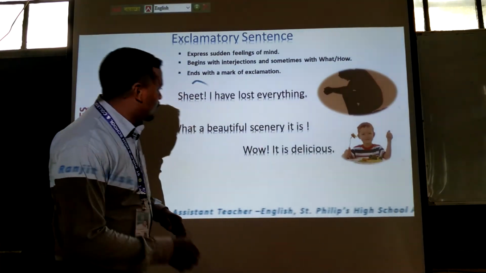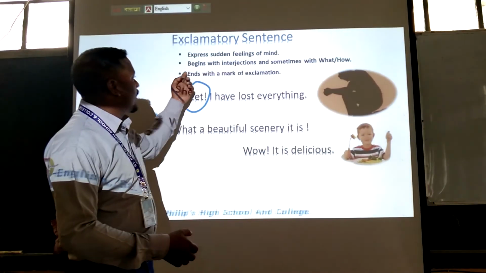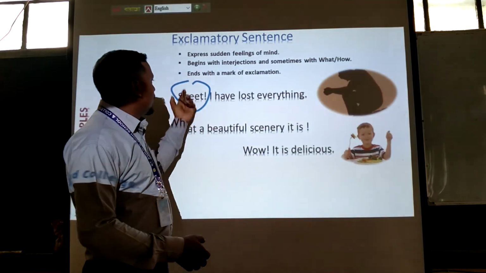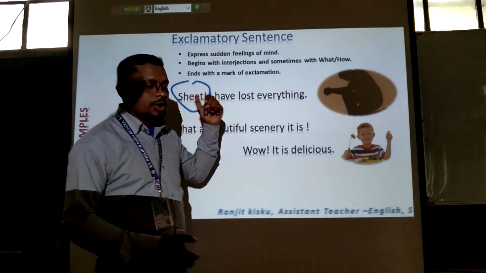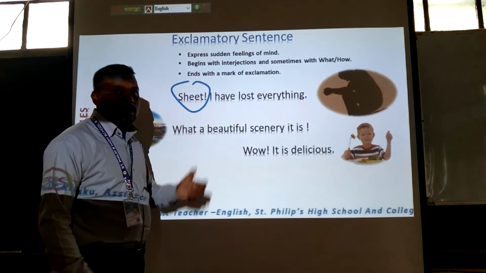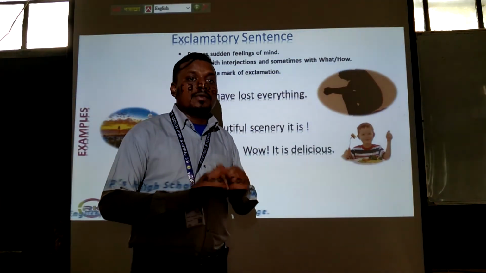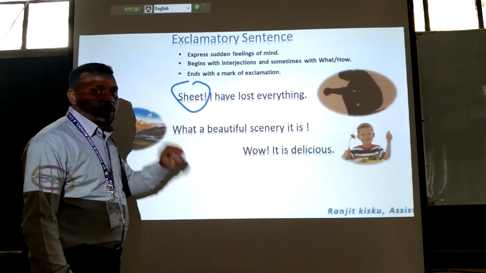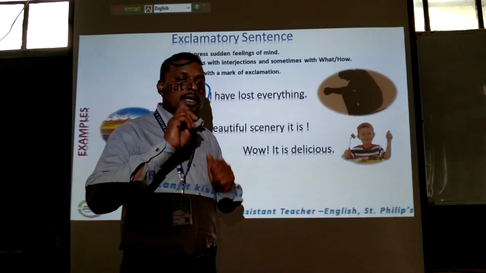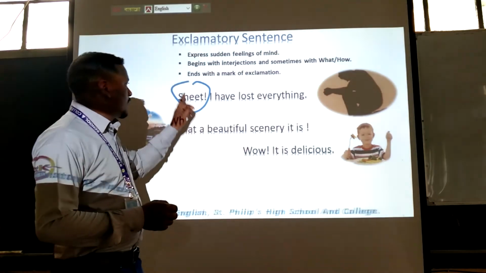And see, in the first sentence, as I have told you, an exclamatory sentence begins with interjections, and "shit" is an interjection, one of the parts of speech. Got it? Among the 8 parts of speech, interjection is one.